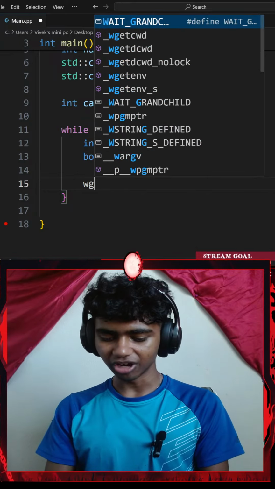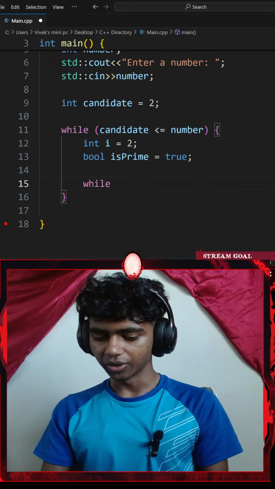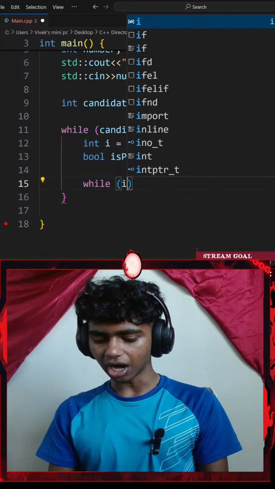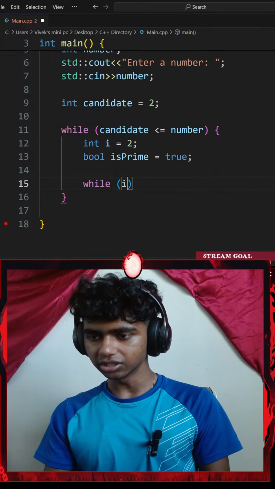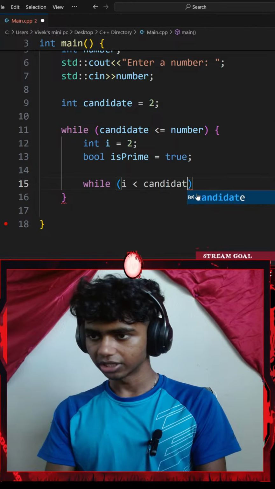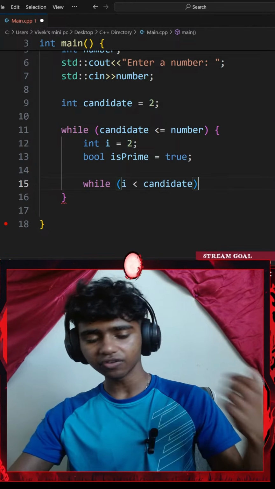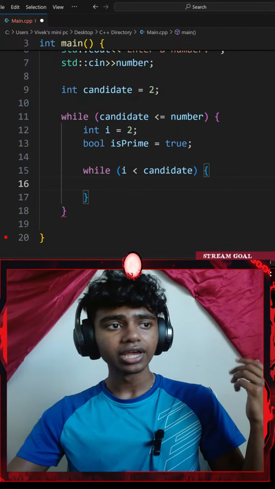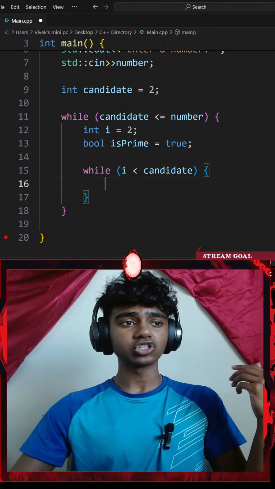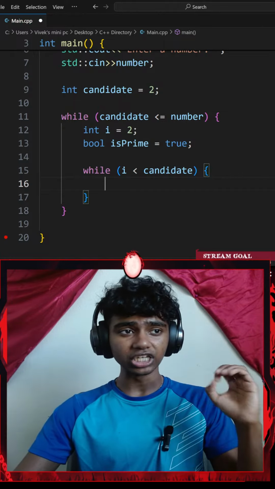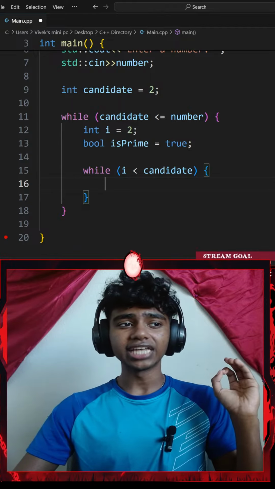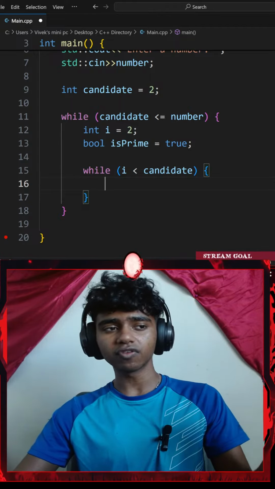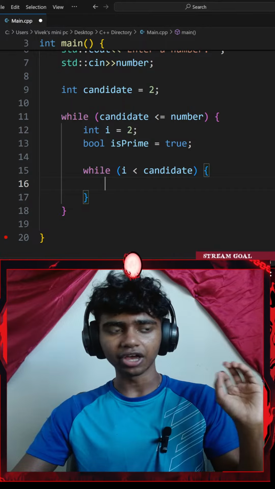That said, I'll go with another while loop, so I'll go with while, a pair of parentheses. So while I is less than my candidate, there we go, while I is less than my candidate variable, I'll go with a pair of curly braces, and then I add an if statement. So if my candidate modulus 1 equals 0, I set my is_prime boolean variable to be equal to false. Okay, I understood this part.